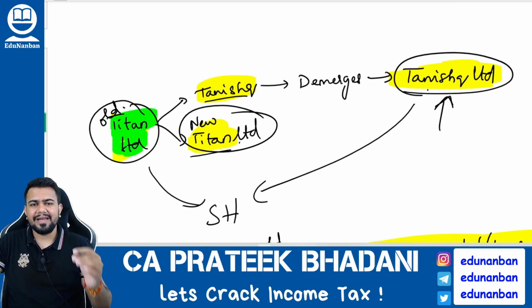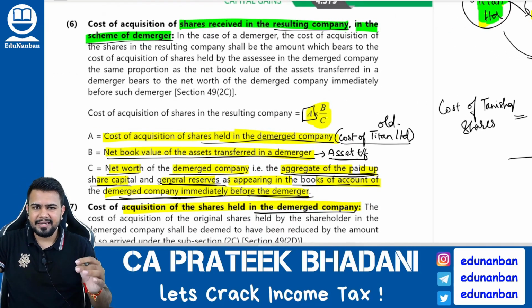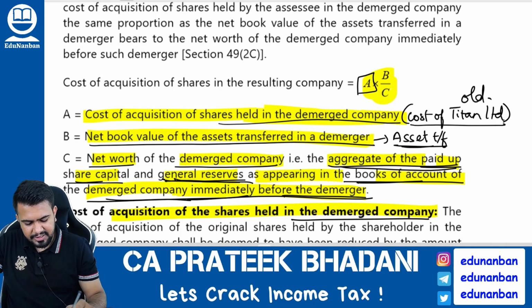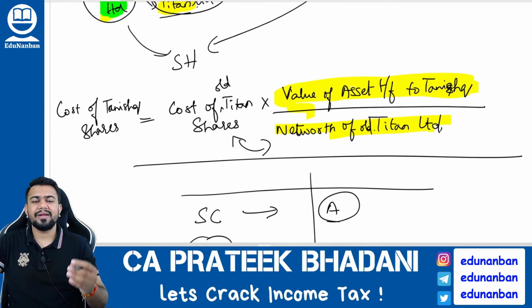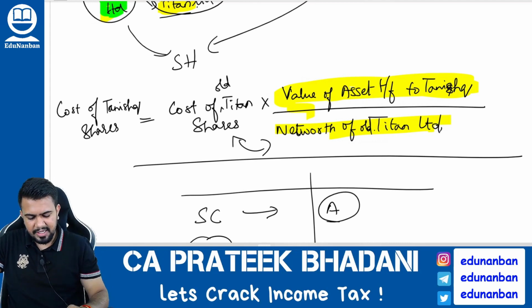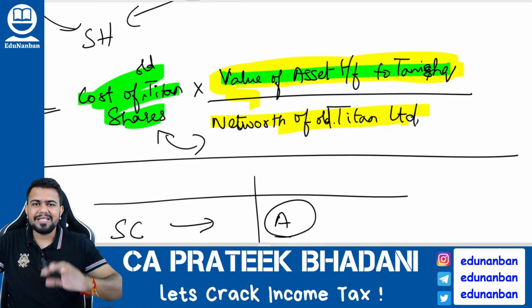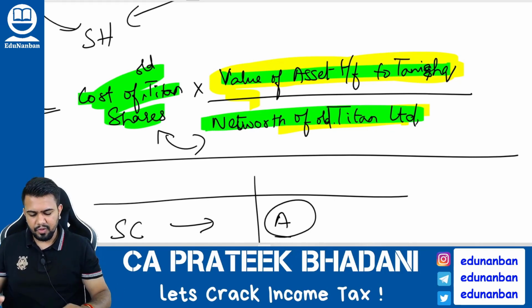Now, how to find out the value of the Tanishq company shares, that is New Tanishq Limited shares? The value will be A multiplied by B divided by C. What is A multiplied by B divided by C? A is the cost of acquisition of shares held in the demerged company. B is the net book value of assets transferred in demerger, and C is the net worth of the demerged company. So in my given example, how to calculate the value of the new Tanishq company shares? It will be the cost of old Titan company shares multiplied by the value of assets transferred to Tanishq divided by the net worth of old Titan company.